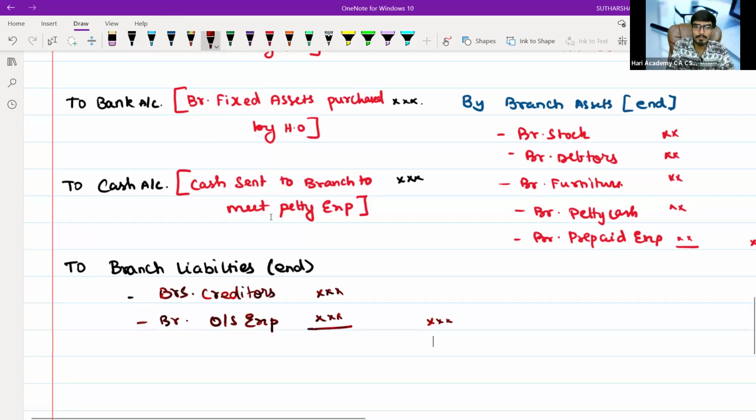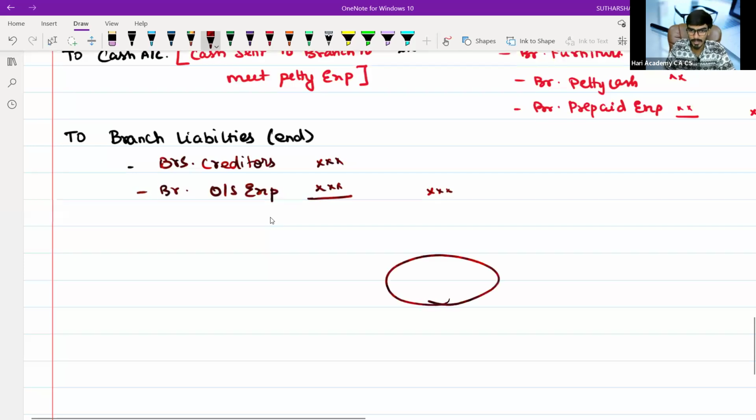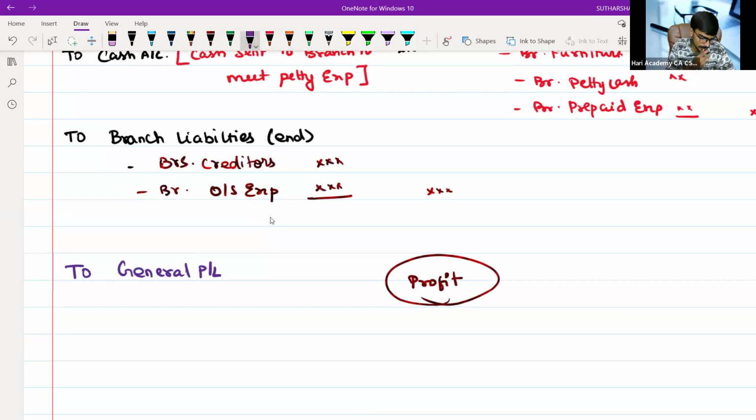Anything which you have found as a difference on the debit side will be treated as your profit. How can I treat that profit, sir? This concerned profit is transferred to general P&L. General P&L means HO P&L. That is nothing but your branch profit. That is your net profit of that particular branch.